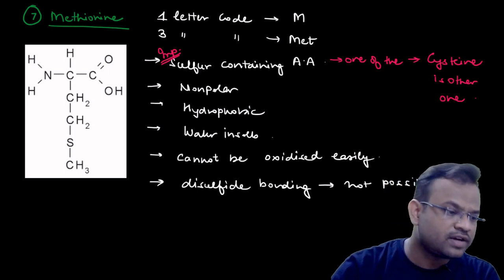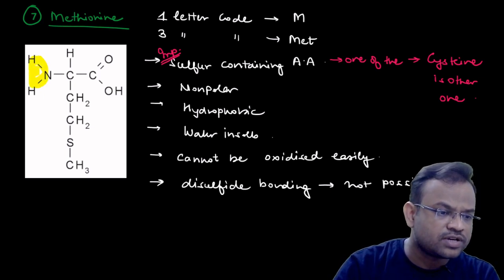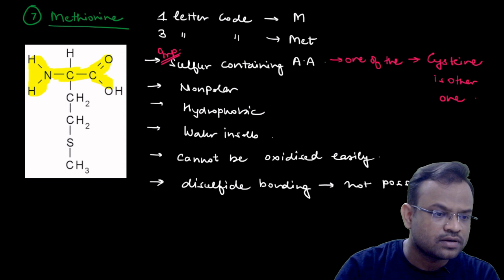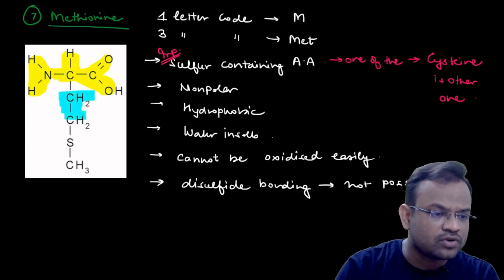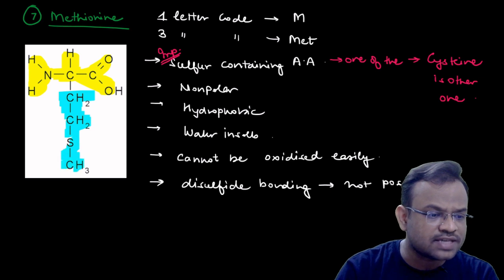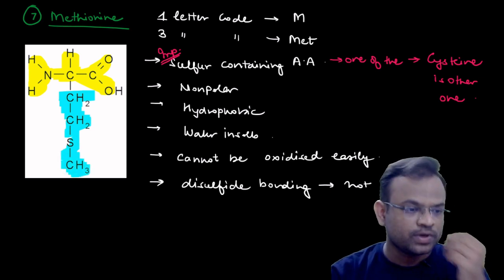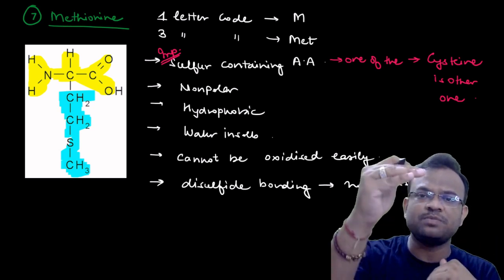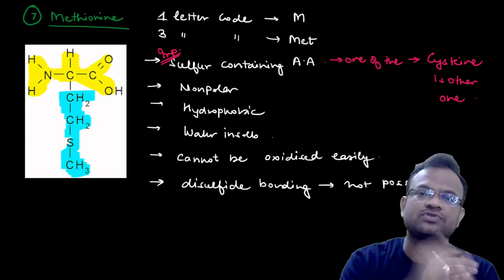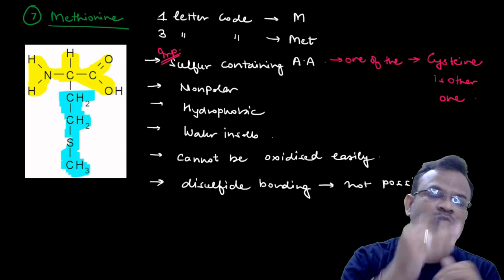You can see over here, let me draw this. This is the regular structure, and if I talk about the R group, you can see CH2, CH2, S, CH3. That means the sulfur group is present between two carbon groups.